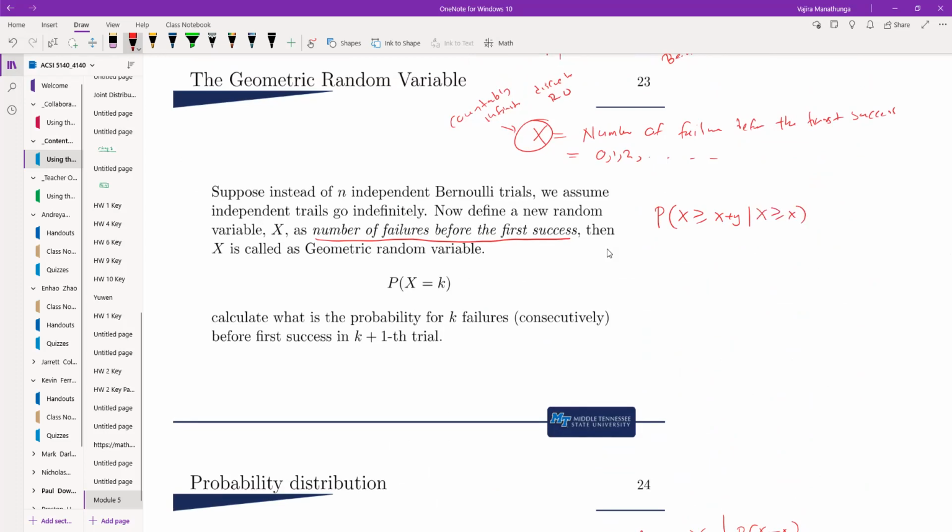So you have the condition, you have this extra information. But the memoryless property says knowing that is not going to help you. It's the same as not knowing that. So you can prove that if X is geometric, then this is true. So it's called the memoryless property.